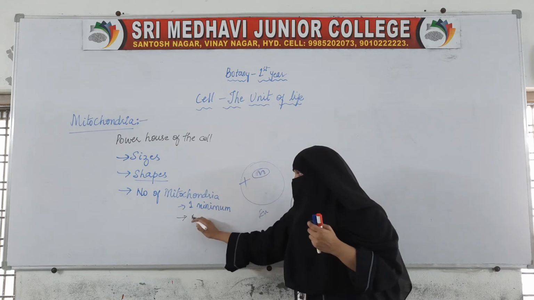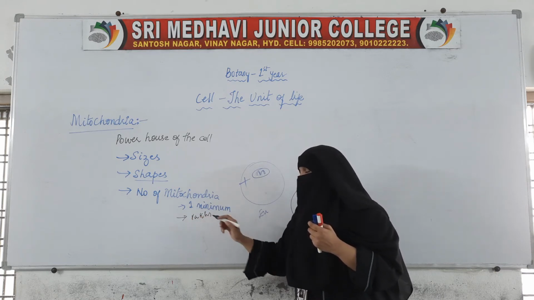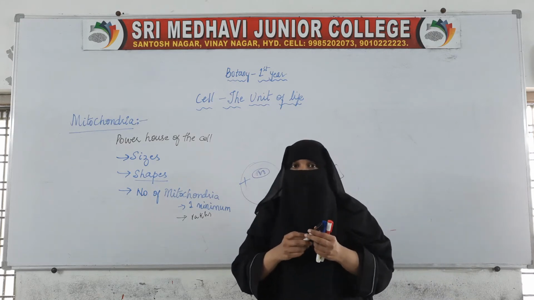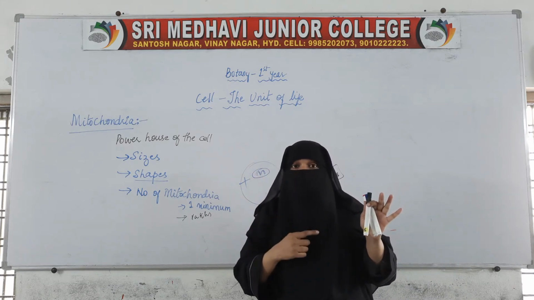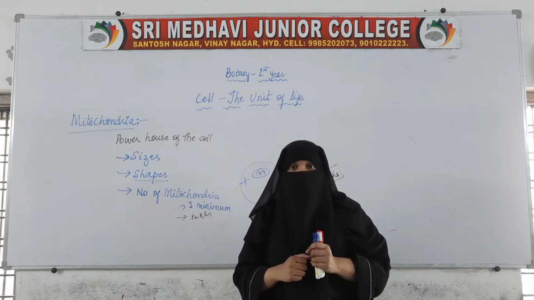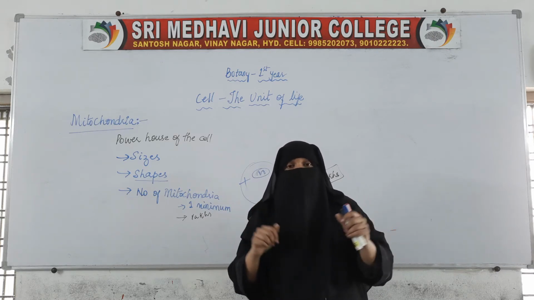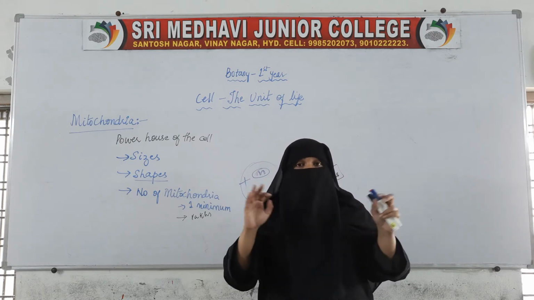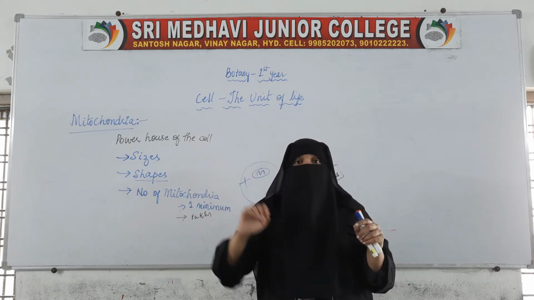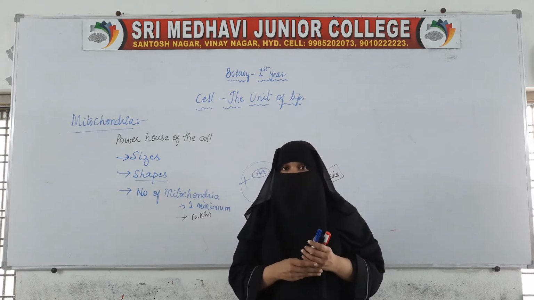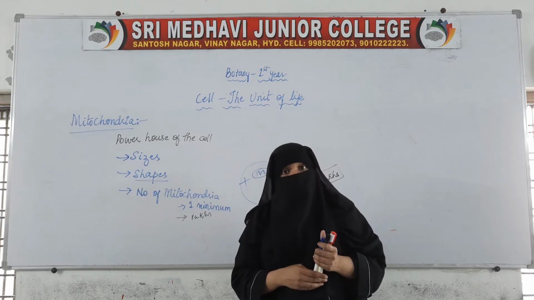This is seen in the flight muscles of the birds, because they fly. For flying, muscles are required for the movement, which are the flight muscles present in the wings. Those have to move very fast in order to fly, so it requires high energy.